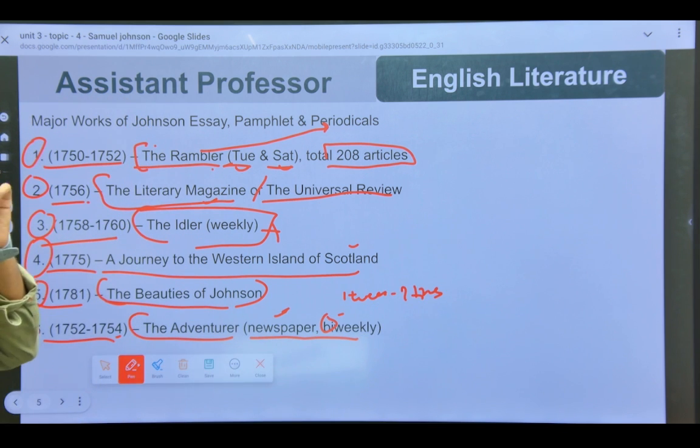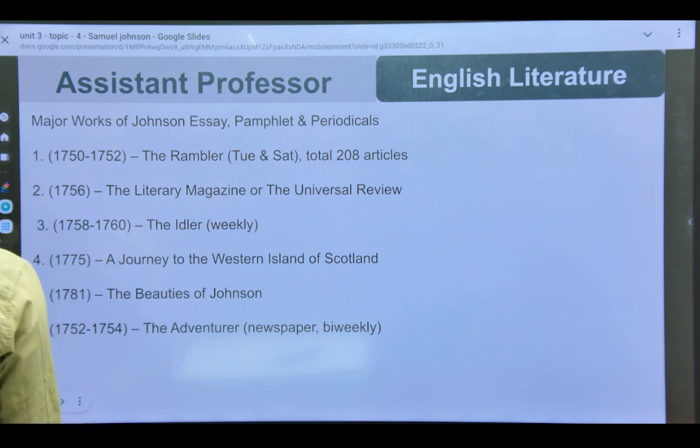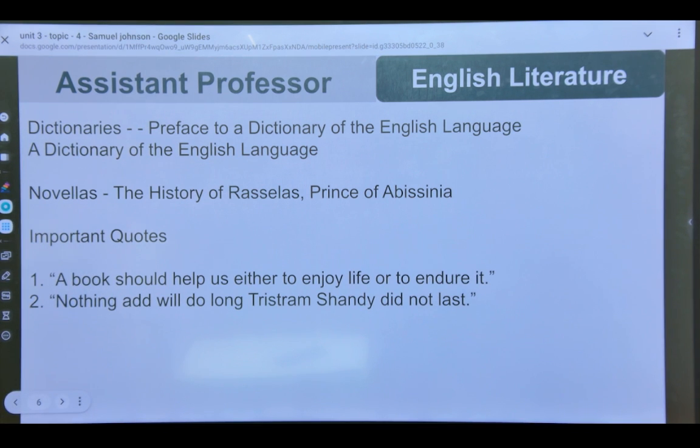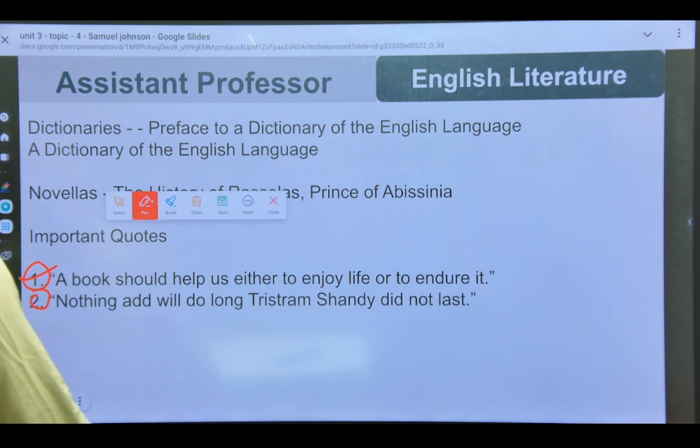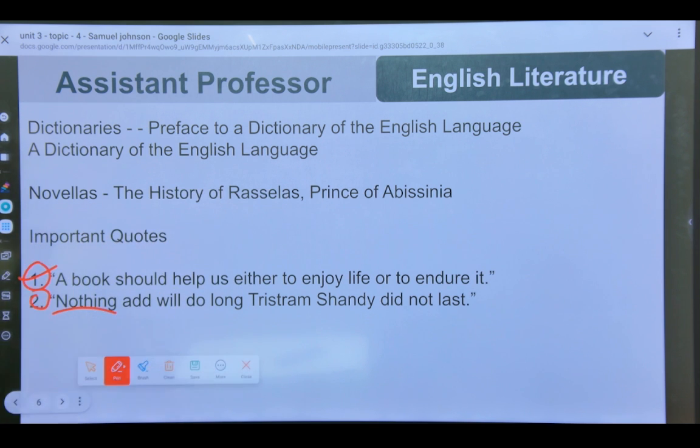If you are someone who is preparing for NET as well, this information is really very helpful for you. Now we have some important quotes from him. A book should help us either to enjoy life or to endure it. Very important quote from him. Okay, please note it down. And nothing ends will do long. This is really very difficult to understand, but you can try by yourself.